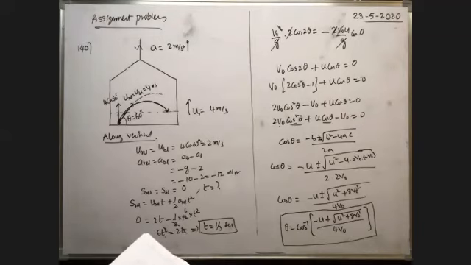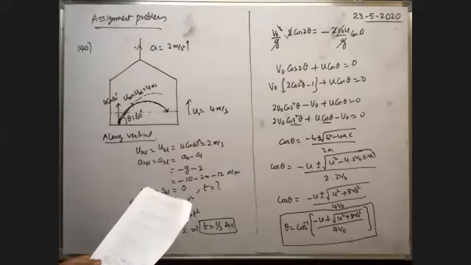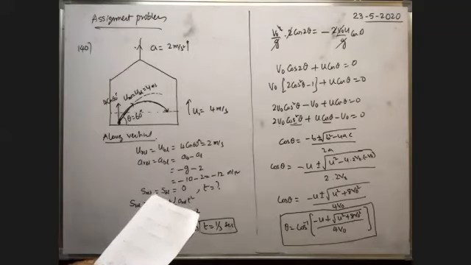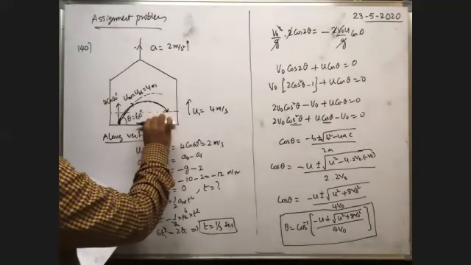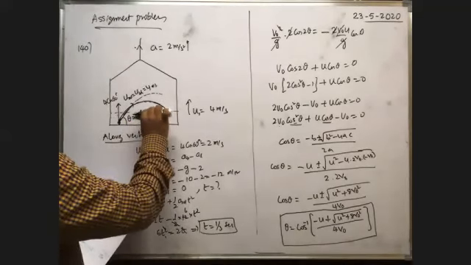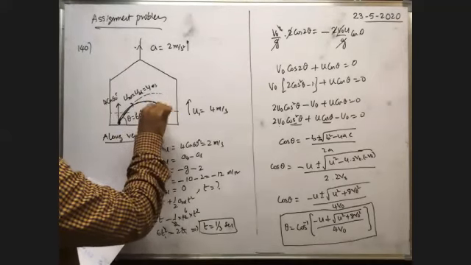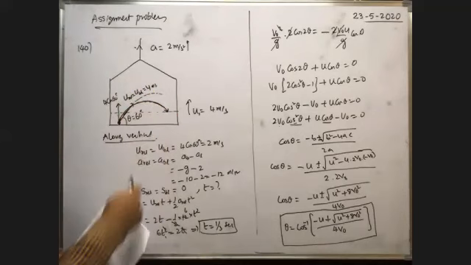Vertical component of velocity, that is called 4 cos 60. S is equal to 0 means from the lift when you observe, initially the body is here. Even when the lift comes to this point, the body reaches the floor only. That means along the vertical direction with respect to the floor, the body has no displacement.